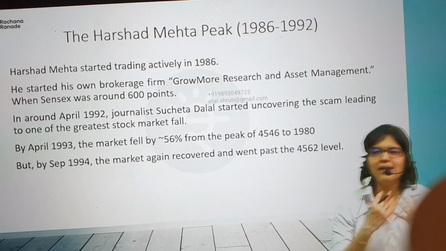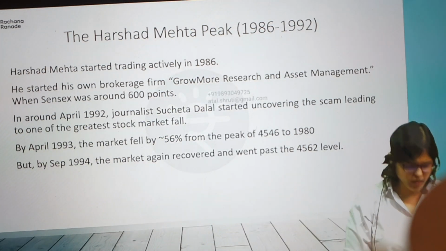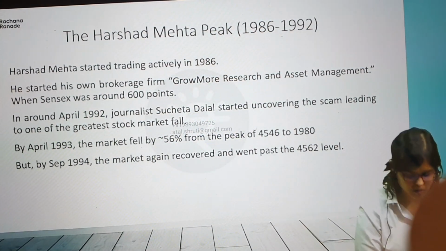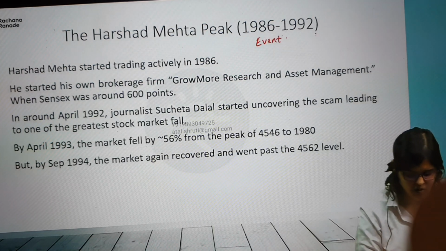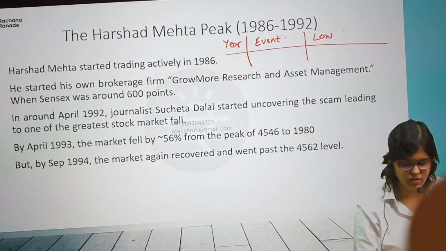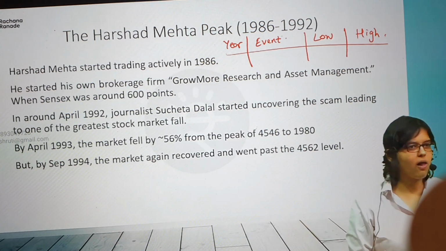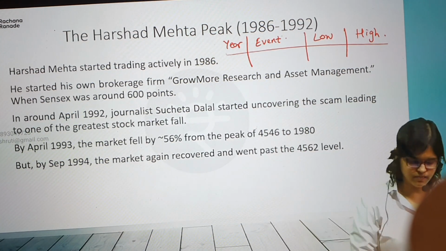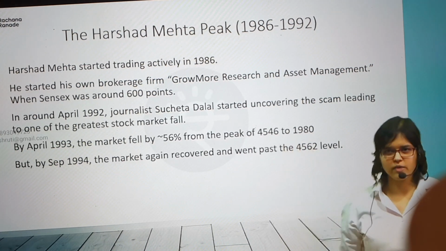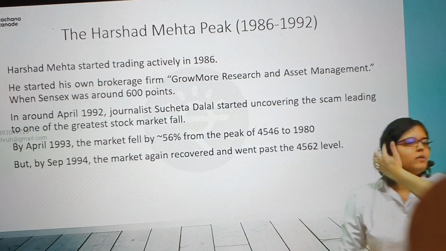So what we are going to do is try and analyze the various events. If you want, this is just a thought process, maybe you can draw a tabular form. So what was the event? What was the year? This is top of my mind, I'm telling you. What was the year? What was the event? What was the low? What was the high? Maybe we can try and do that. Year, event, low, high. 4 columns. Year, event, low, high. Okay? So if you see here, which year are we talking about? It could be a range of years also, okay?